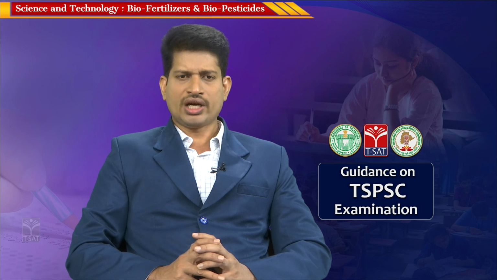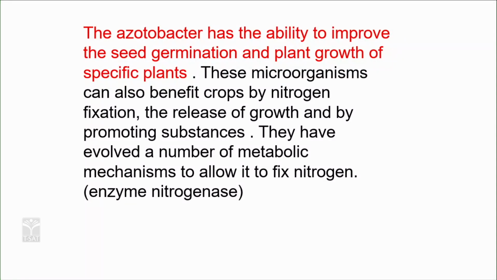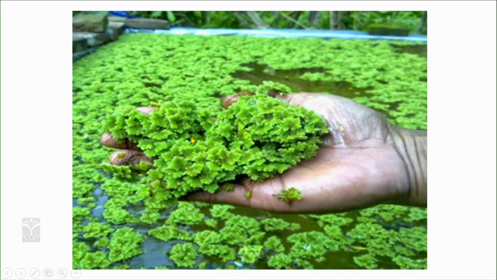The release of growth promoting substances. So, what is happening here is they are also releasing certain growth factors. They have evolved a number of metabolic mechanisms to allow them to fix nitrogen, the enzyme nitrogenase. So, the enzyme nitrogenase is responsible for this. They are also helpful for the growth of the plants. So, azolla with an algae is being cultivated, which can be used as a fertilizer, and as fodder for certain cattle and even fish. In this algae, the bacteria is cultivated in a farm for these different applications.